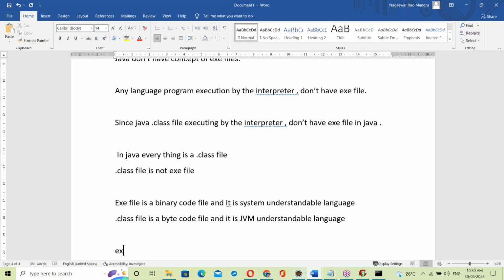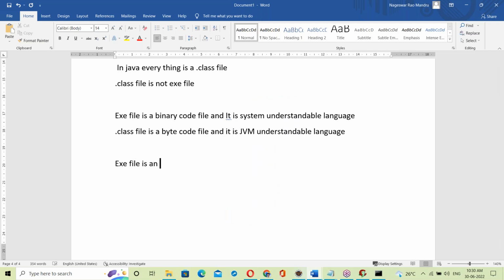Okay, next one more. exe file. An exe file is OS dependent. Yes, that's the topic for tomorrow. A dot class file is independent of OS, independent of platform. Now, this topic tomorrow: why is an exe file OS dependent? How does a dot class file make us independent of platform?